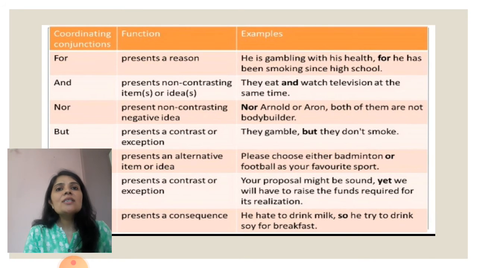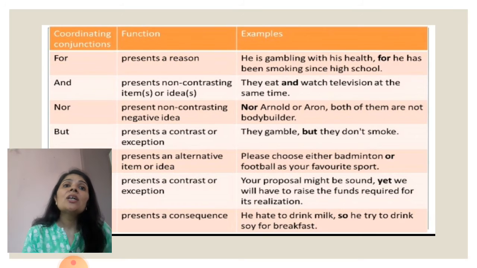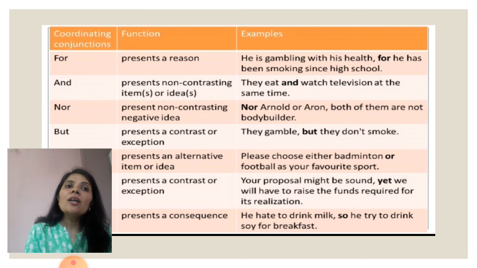The next one is nor. They present non-contrasting negative ideas. See here, nor is for a negative one. Neither Arnold nor Arun is a bodybuilder. See, Arnold nor Arun, both of them are not bodybuilders. So, nor is used.